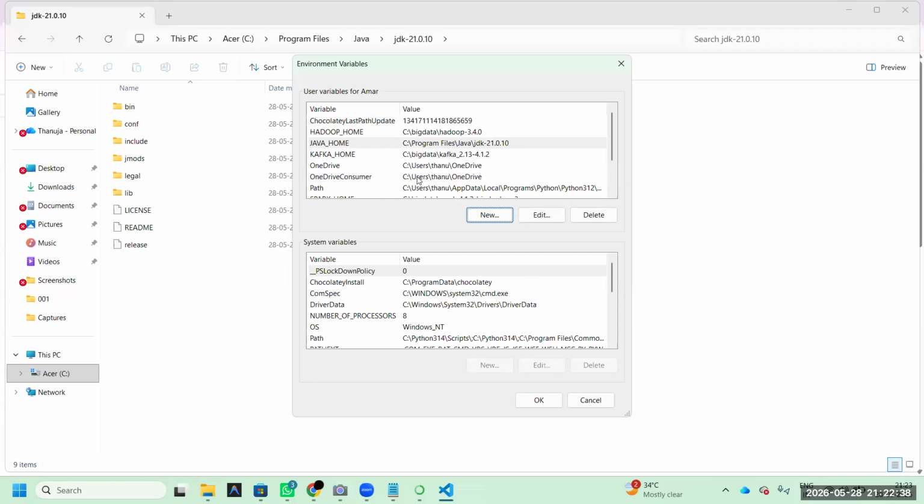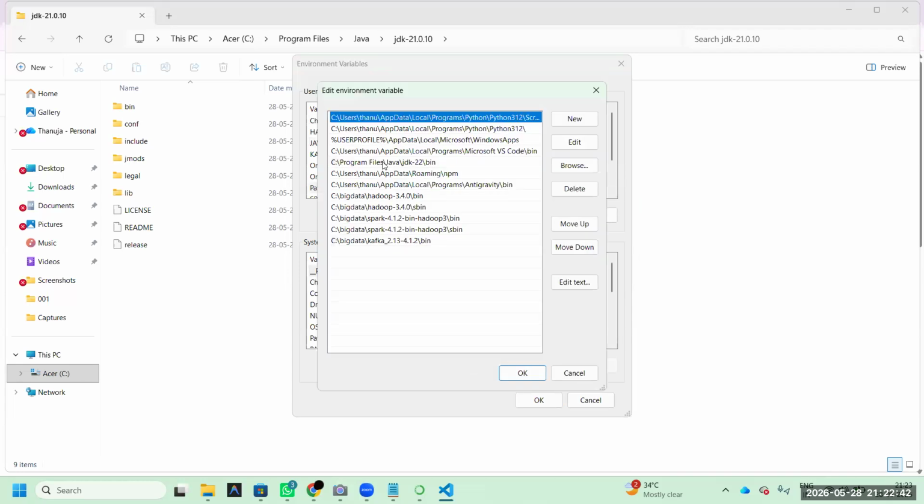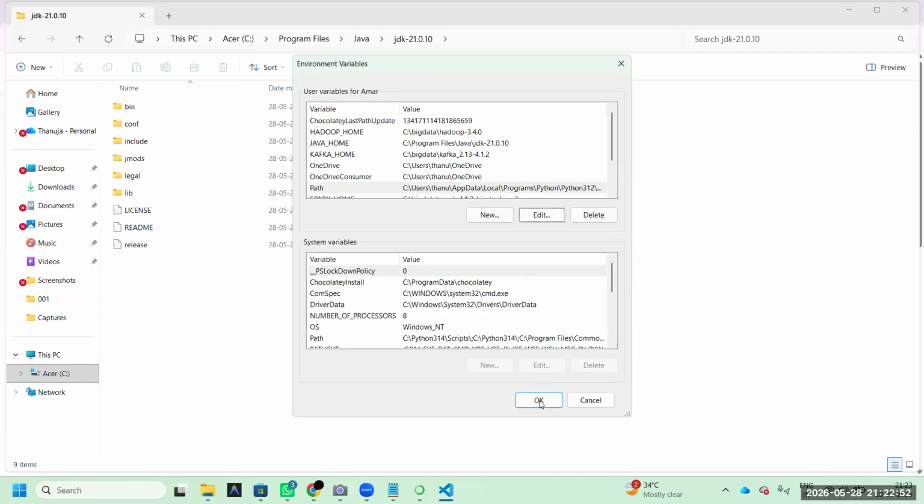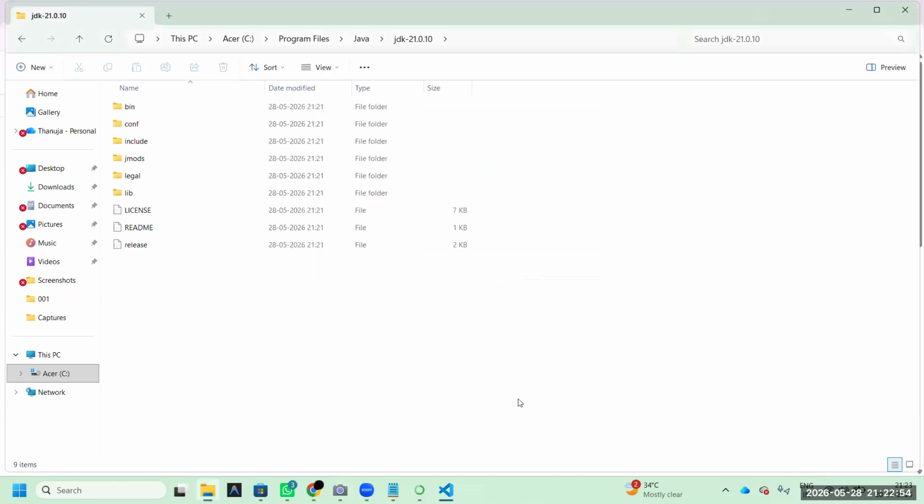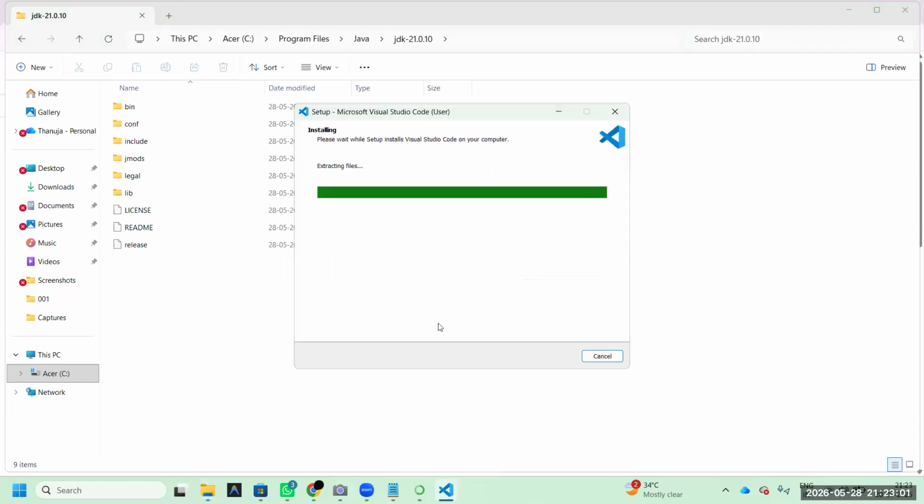Okay, that's why. Don't forget to mention this. Of course, you already mentioned it here also. In path, unfortunately, you mentioned Java 22. No, I don't recommend 22. This is bin, it is communicating with the kernel. So at that time, 100% all the installation software will install. But if you want to practice Spark, how? This is also completed within a few seconds.